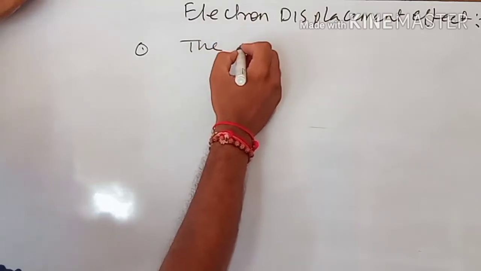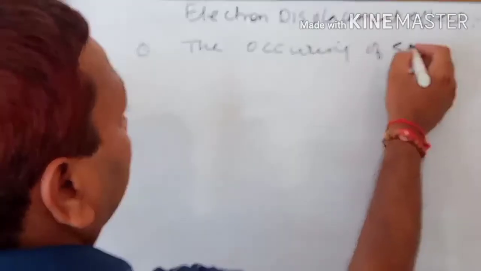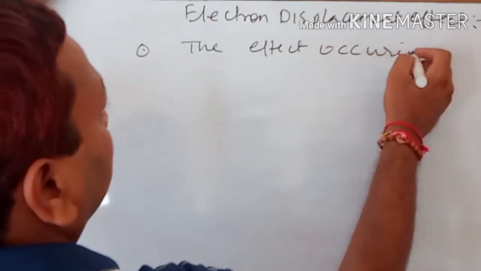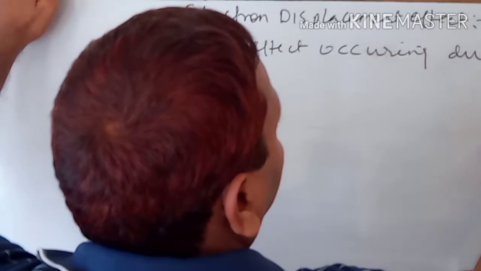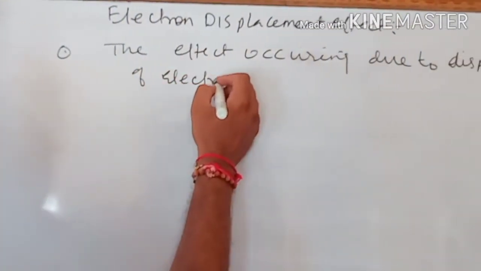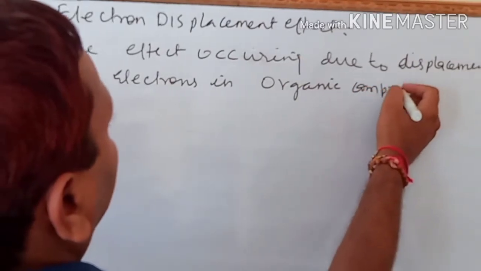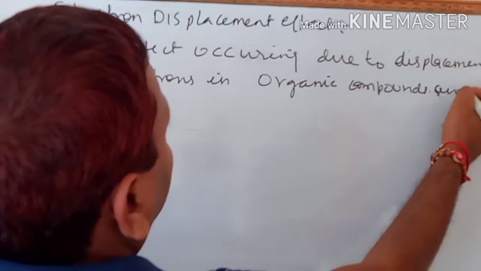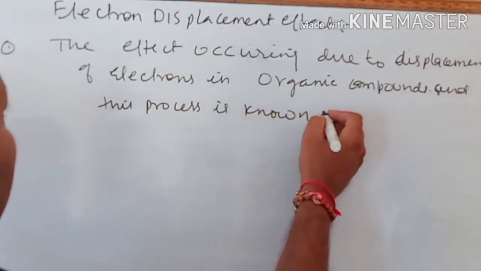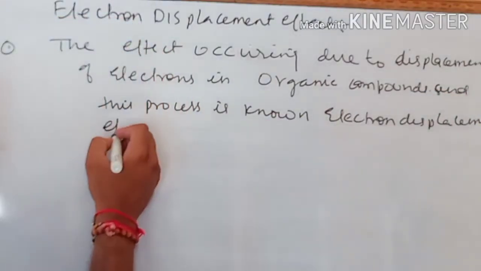The concept is this: the effect occurring due to displacement of electrons in organic compounds, and this process is known as electron displacement effect. So children, see this.